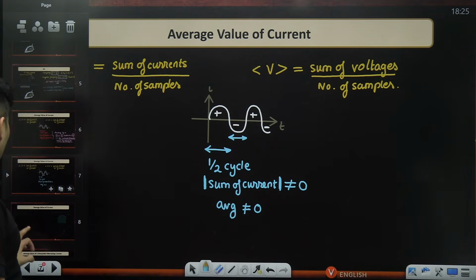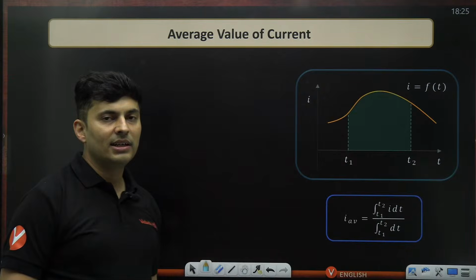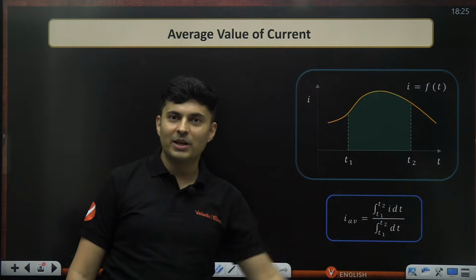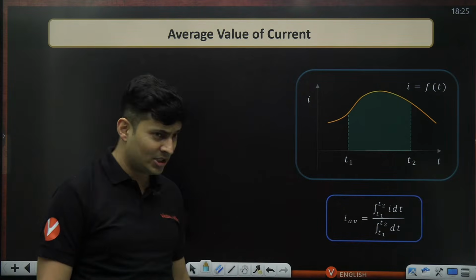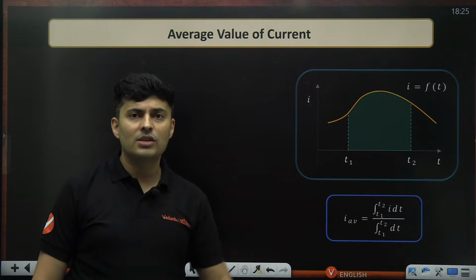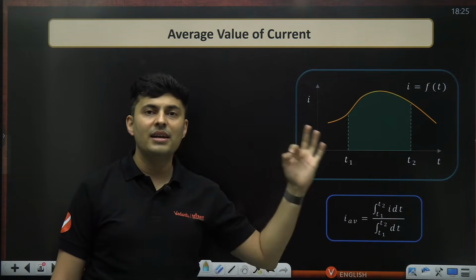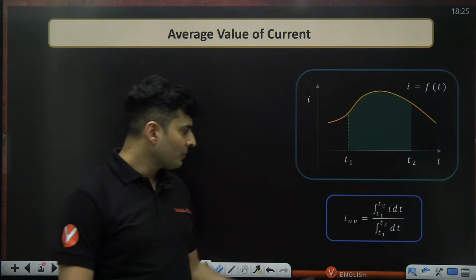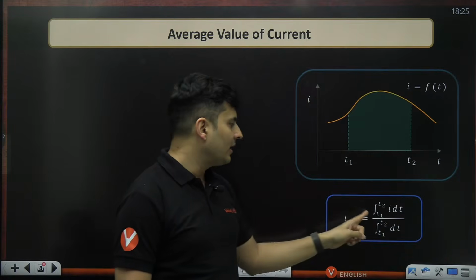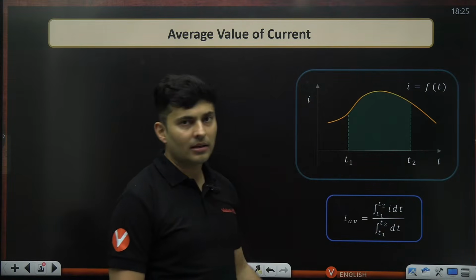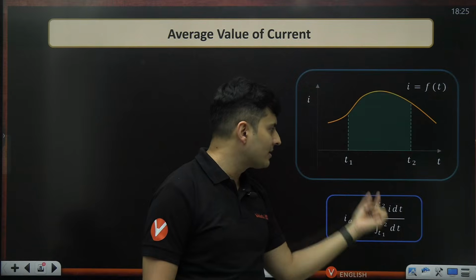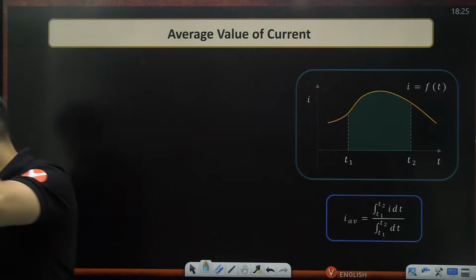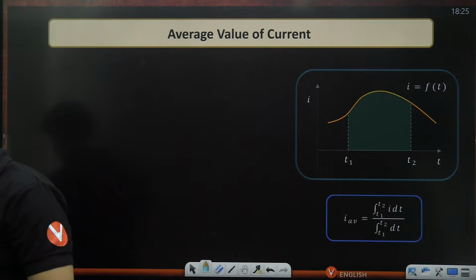So what is the mathematical definition? You have learned this in AOI, application of integration, area under the curve. How many of you remember this? Average value definition, mathematical definition. Any function that you take, the average value is defined as the integration of y dx divided by the duration for which you are taking the average. So the average current is nothing but the integration of the current, that means the area under the curve, divided by the duration, that means T2 minus T1. That's it. That is average. Do you remember this? Yes, Savri, Lewis? Yeah.